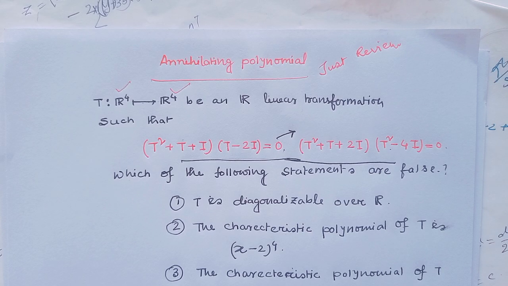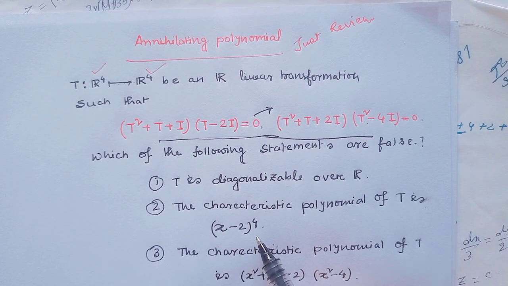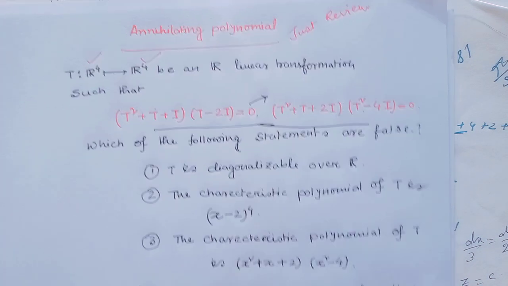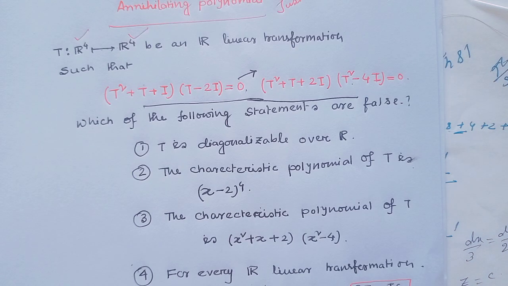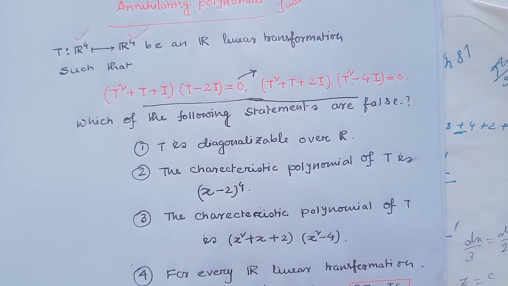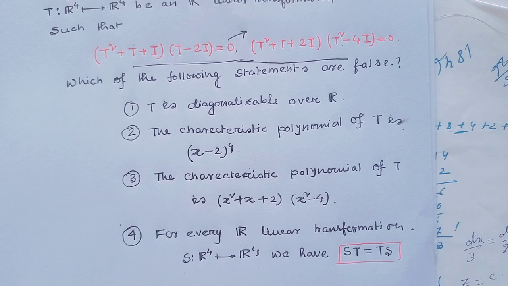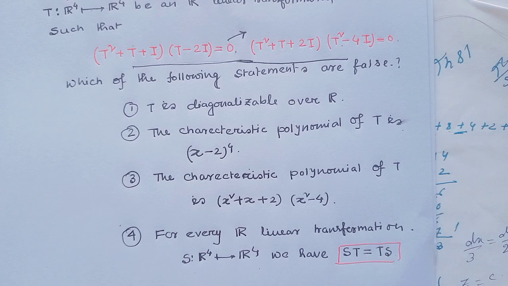Option 1, T is diagonalizable over R. Option 2, the characteristic polynomial of T is (x − 2)^4. Option 3, the characteristic polynomial of T is (x² + x + 2)(x² − 4). Option 4, for every such T, there exists a linear transformation S from R4 to R4 such that ST = TS. Which of the following are true options?